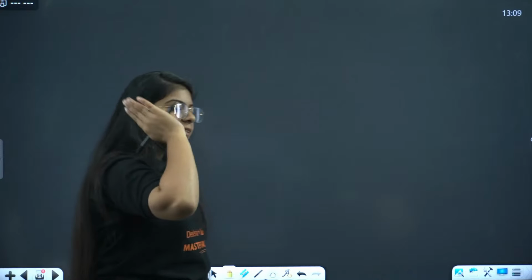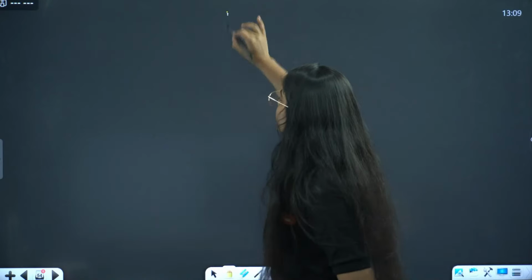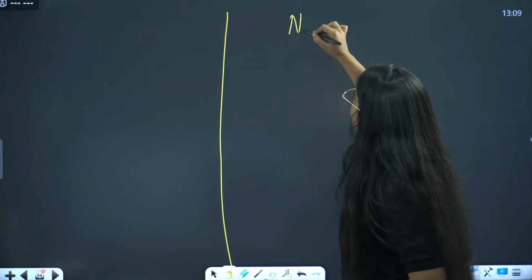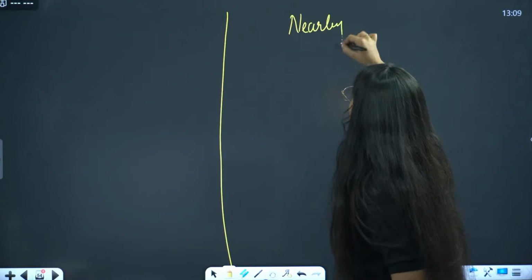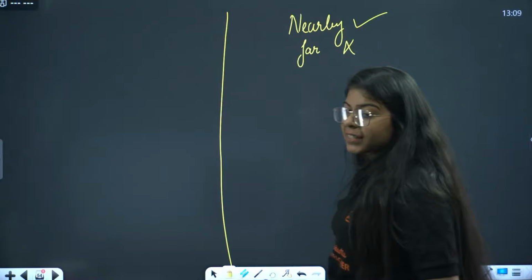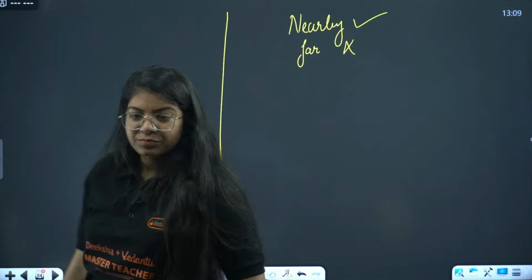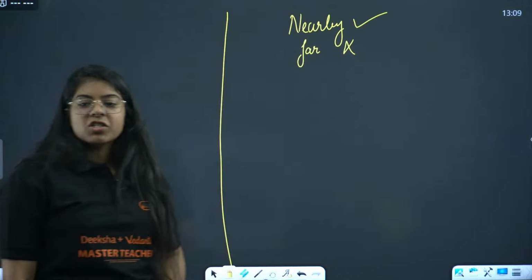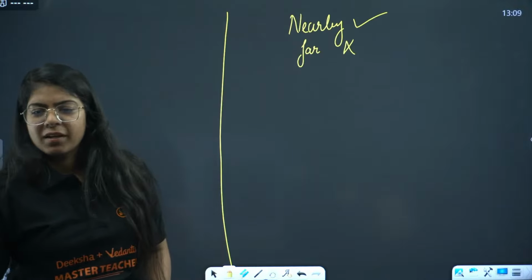Then moving on to defects. First defect. In which defect can I see nearby objects clearly but not the far ones? Which defect is that?